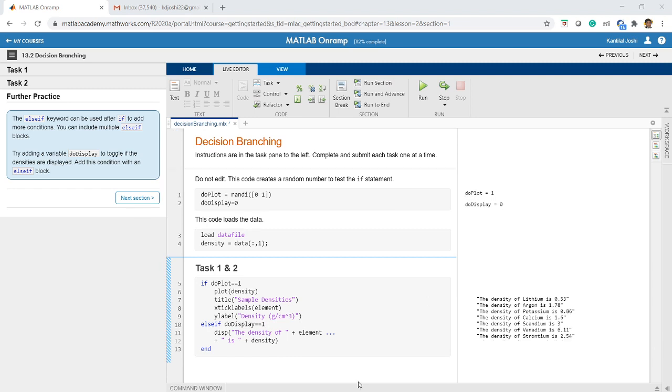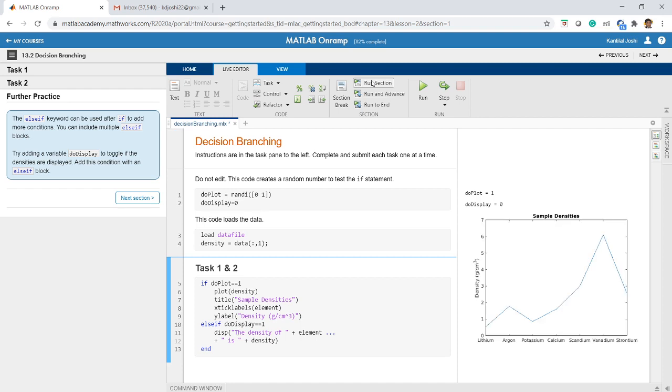So now you can see here that do plot is 1, do display is 0. If I run this code now once again, then since do plot is 1, the plot will be shown, right? And since do display is not 1, the display will not be shown. Okay. So I hope you have got this concept. Let us move on to the next section.